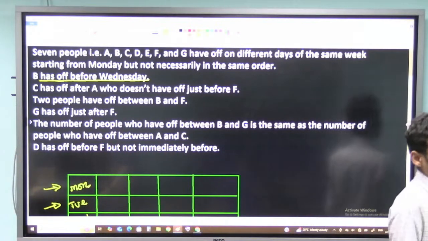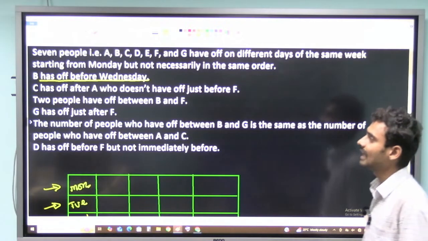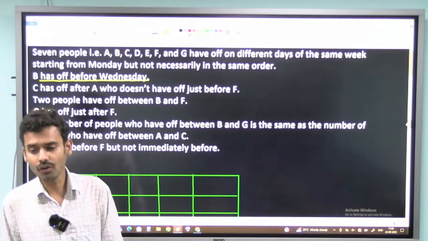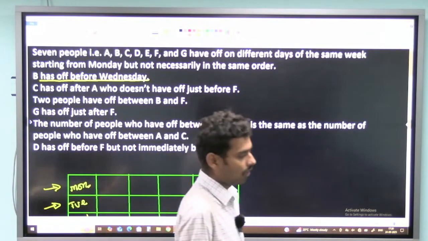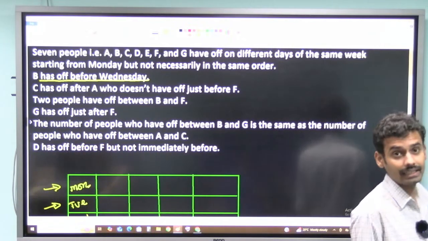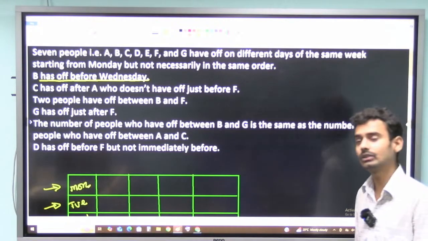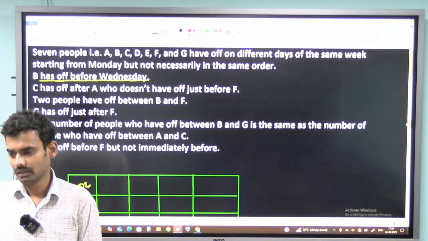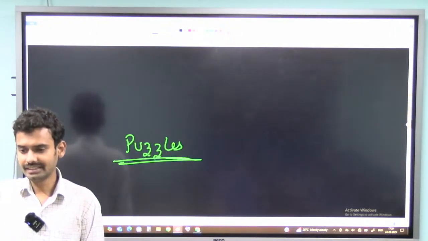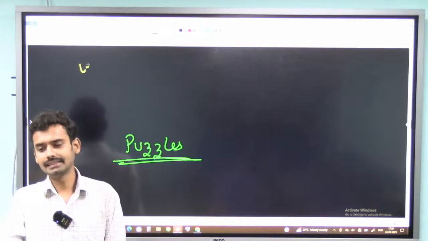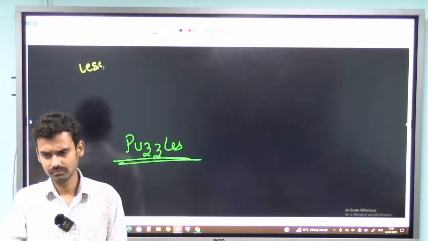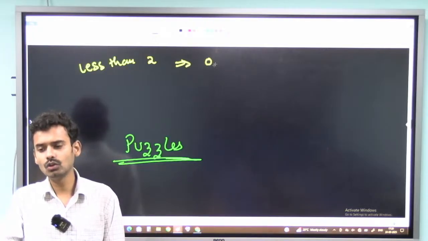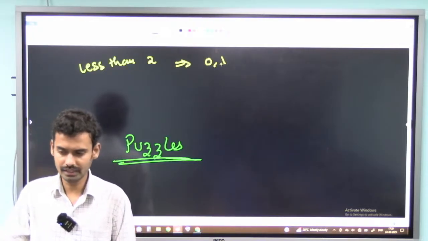See, there are two types of statements here. One is B has of before Wednesday, and the second is B has of on or before Wednesday. On or before Wednesday means you can take B on Wednesday, but here it is only before Wednesday. If I say less than 2, then I can take 0 or 1 or any negative numbers.